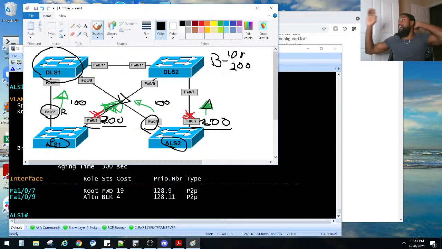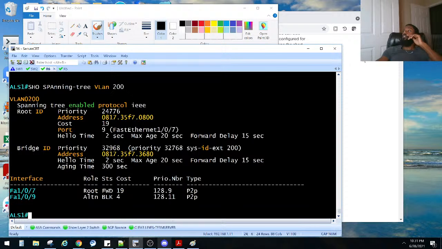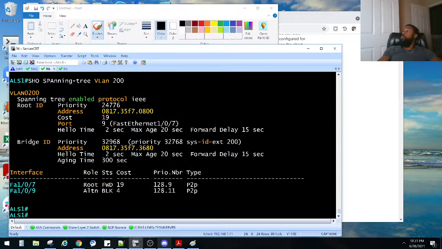What we had to do was show spanning tree root. That's what he did, and that's exactly what we did. But apparently we didn't set the cost high enough. So, y'all check this out. My boss always tells me to do this to see if the VLANs are being propagated too. I mean, other than show VLAN brief, we do show span root